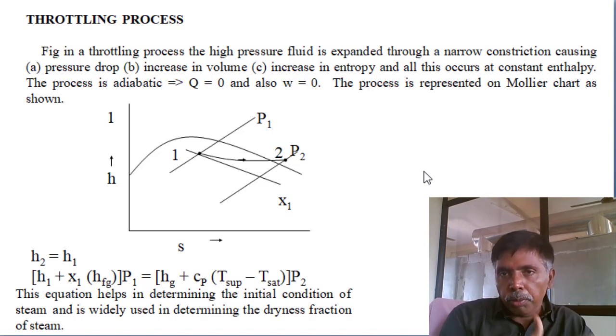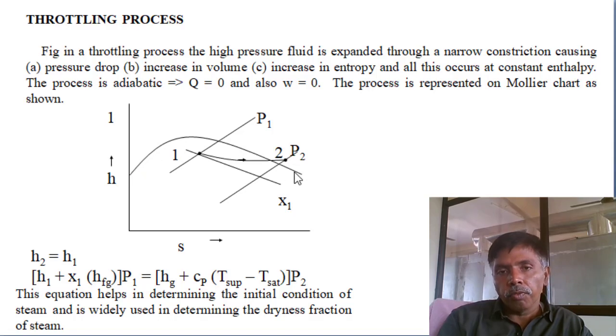After the turbine, after expansion, we get wet steam, so we want to move to the superheated range. We are reducing the pressure. So what are the conditions for reduction of pressure? Enthalpy is constant, that is the first condition. Second, the pressure is dropping, the volume is increasing, and the entropy is increasing. So in the HS diagram, the enthalpy-entropy diagram, the Mollier chart, you can represent it.